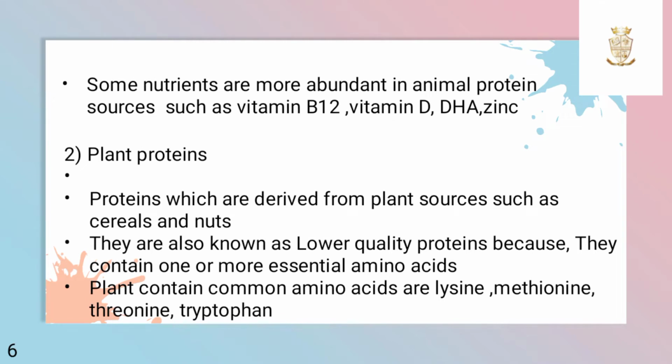Some nutrients are more abundant in animal protein sources such as vitamin B12, vitamin D, DHA and zinc. Next is plant proteins. Proteins that are derived from plant sources such as cereals and nuts are known as plant proteins. They are also known as lower quality proteins because they lack one or more essential amino acids. Plants commonly lack amino acids such as lysine, methionine, threonine and tryptophan.